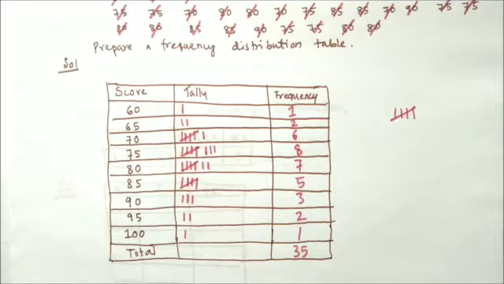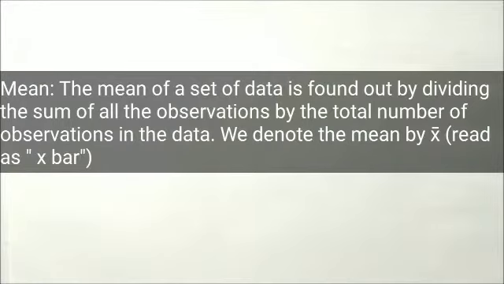Now this is the frequency table for the given data. I hope you have understood this, and if you have not, then repeat it again and you will understand it. Now we will try to understand the mean. The mean of a set of data is found by dividing the sum of all the observations by the total number of observations in the data.